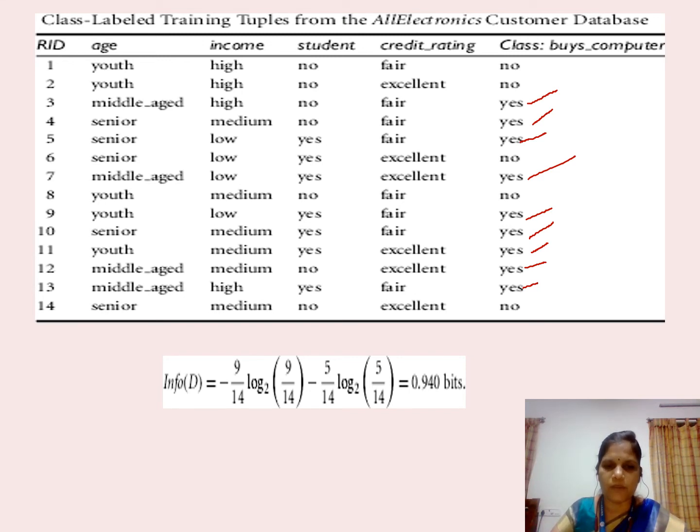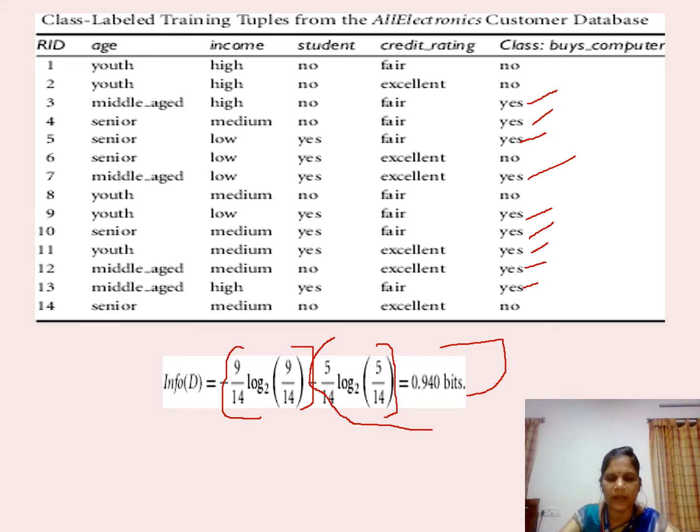Log of 9 by 14. This is for the yes category. This whole part is for the yes category and this part is for the no category. So among 14 samples there are 9 yes category. Obviously you will come to know there are 5 no categories.